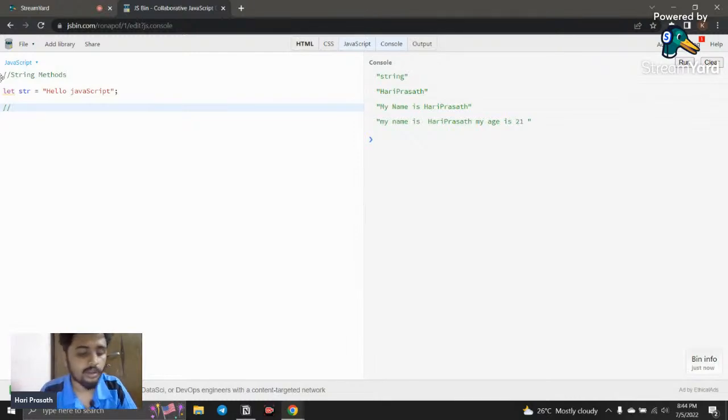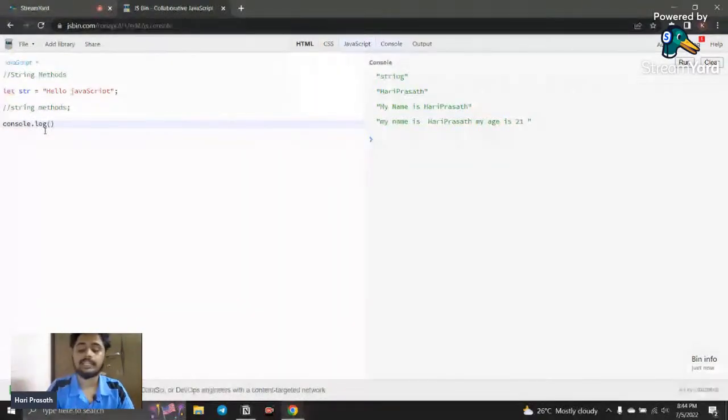Here, I'm just going to work with the string methods. These methods are used to manipulate this string according to our wish. Some inbuilt functions and inbuilt actions are going to happen, and that is what we're going to discuss now. So I'm just going to say console.log, and the first string method we're going to see is string length.